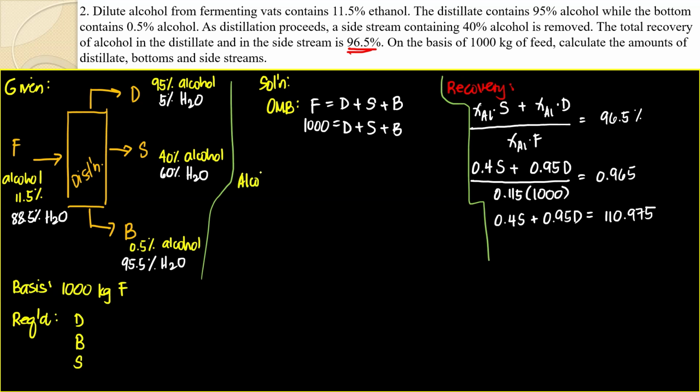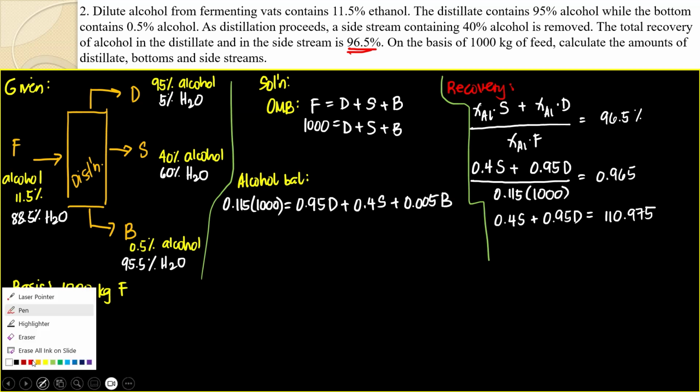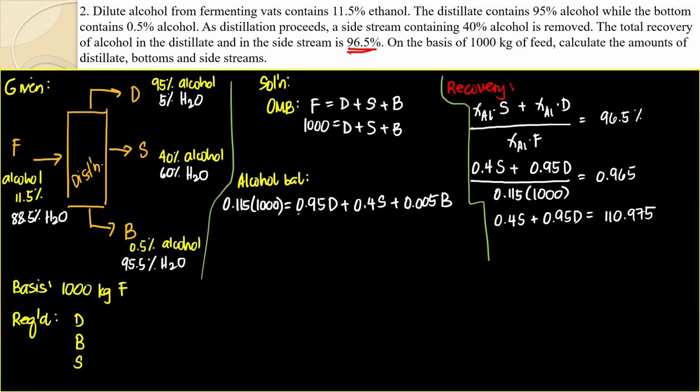Dito tayo. Alcohol balance: 0.115 times 1000 is equal to 0.95 distillate plus 0.4 S plus 0.005 B. I hope it's clear. Guys, look at this. Am I correct?